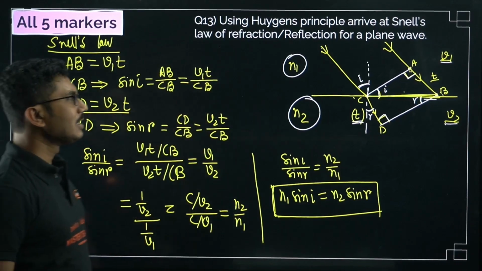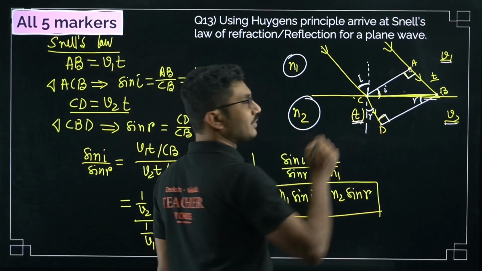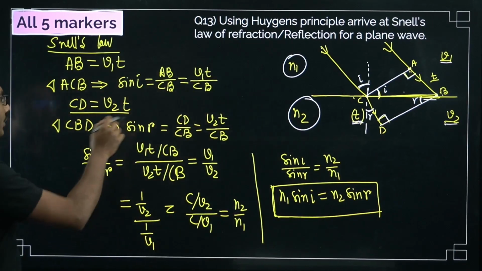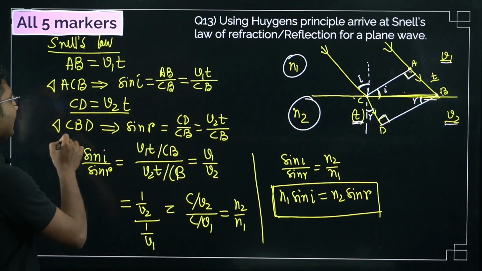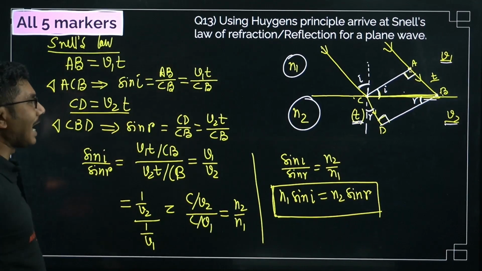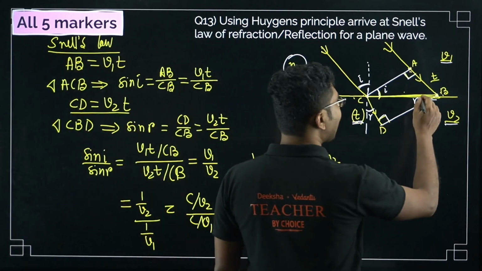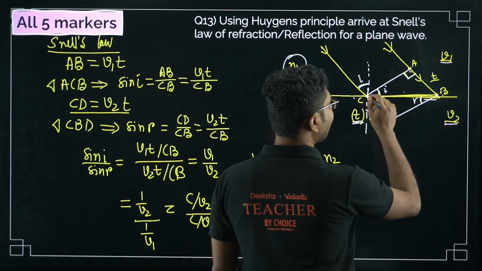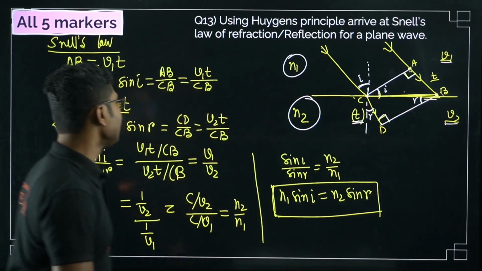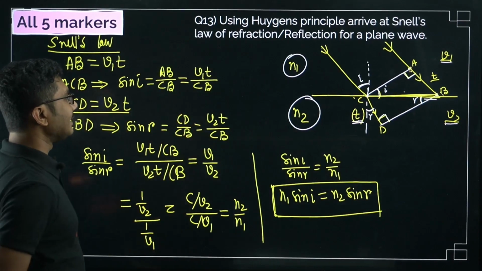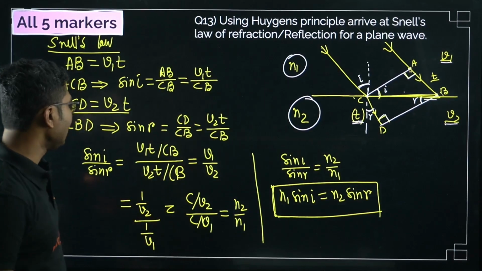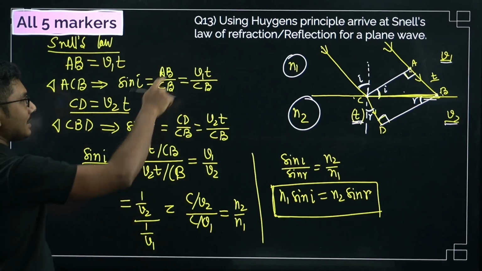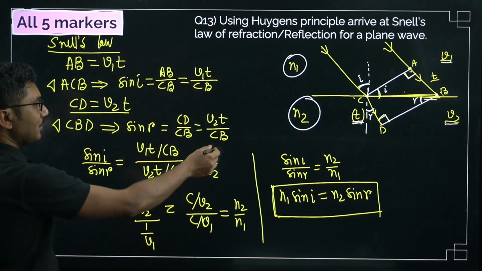Distance CD will be the speed of light in that medium times the time, that is V2T. So from triangle CBD, we can say sin R is perpendicular divided by hypotenuse, that is CD by CB, which is V2T divided by CB. Now sin I by sin R is basically the ratio of these two, that is V1 by V2.